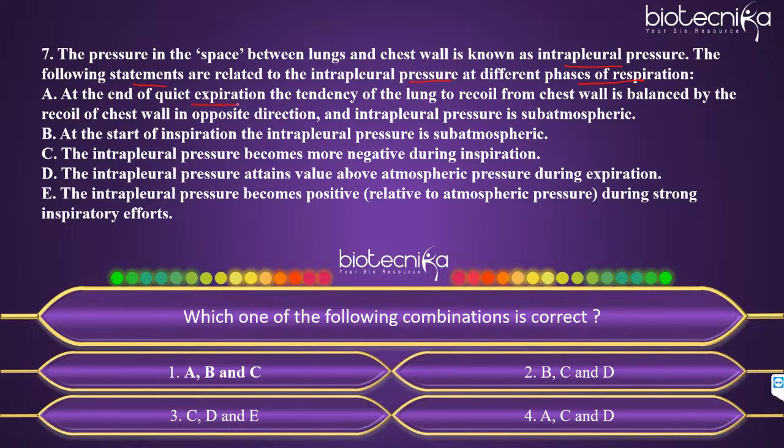A. At the end of quiet expiration, the tendency of the lung to recoil from chest wall is balanced by the recoil of chest wall in opposite direction, and intrapleural pressure is subatmospheric. B. At the start of inspiration, the intrapleural pressure is subatmospheric. C. The intrapleural pressure becomes more negative during inspiration. D. The intrapleural pressure attains value above atmospheric pressure during expiration. E. The intrapleural pressure becomes positive during strong inspiratory efforts. Can you all tell me which of the following combinations is correct?